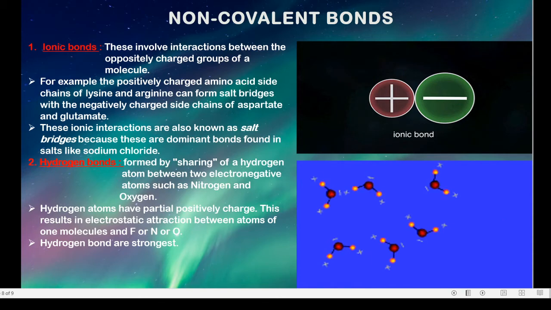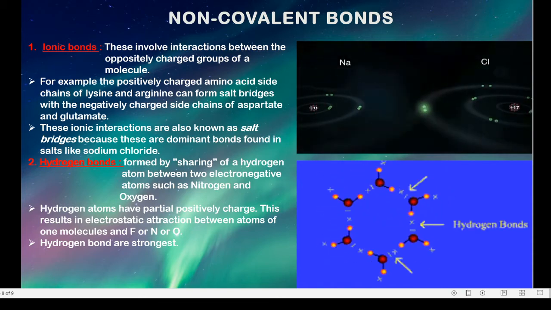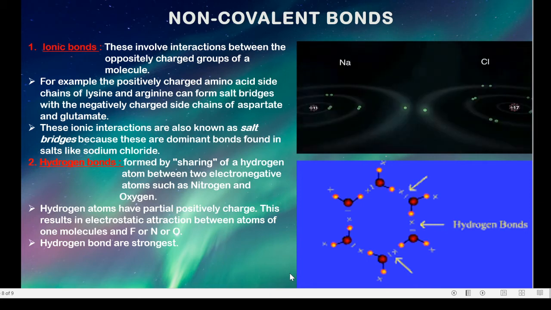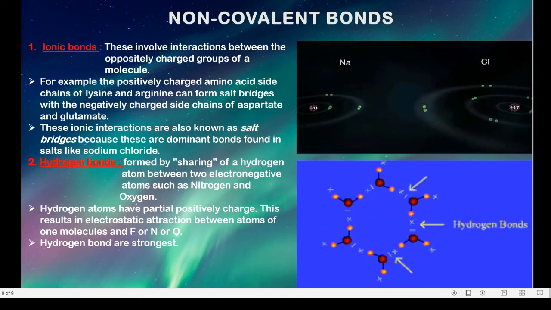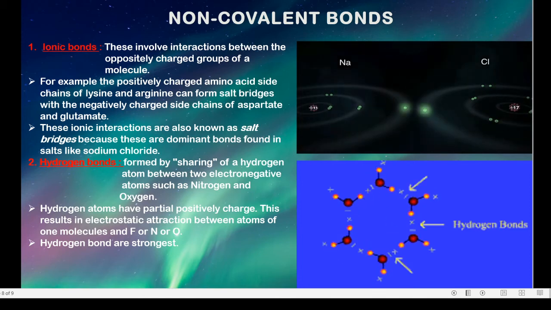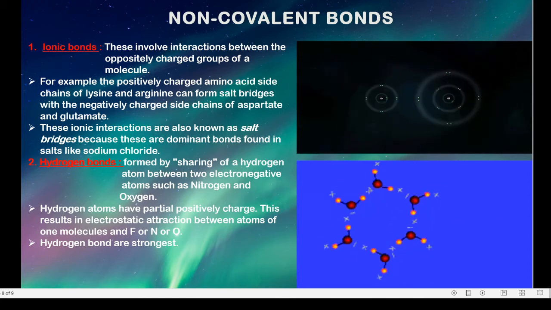Then hydrogen bond, you can see the example here. It is the hydrogen atom between two electronegative atoms like nitrogen and oxygen. When they form the shared electron, they form a hydrogen bond, and it is the strongest bond.